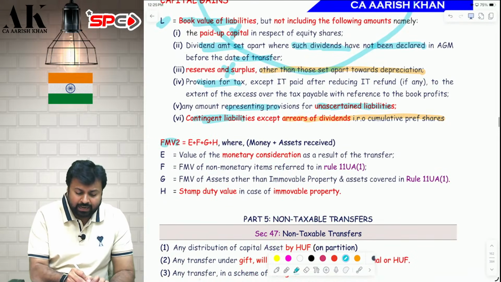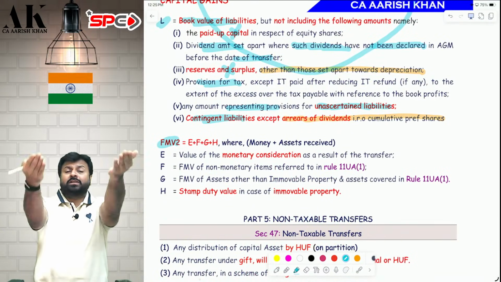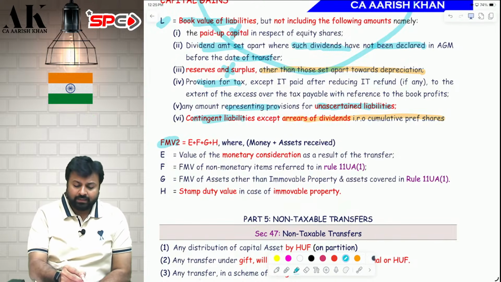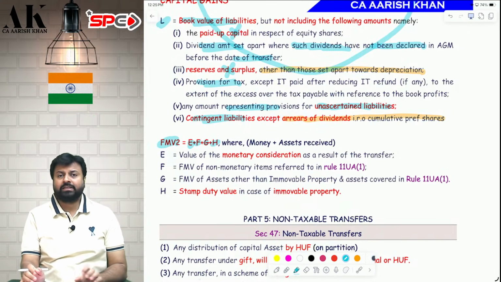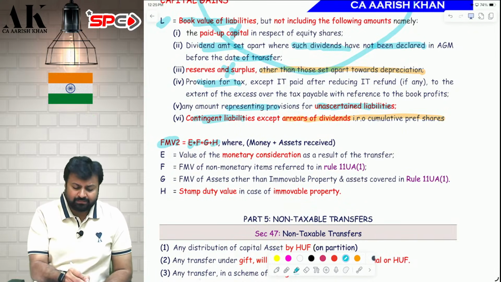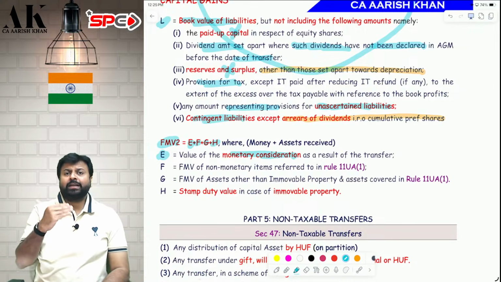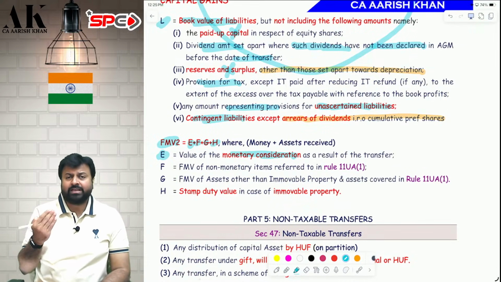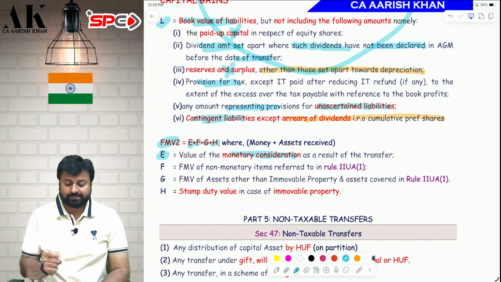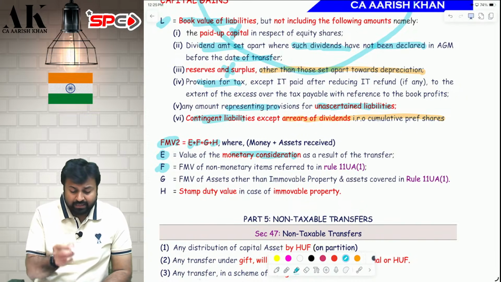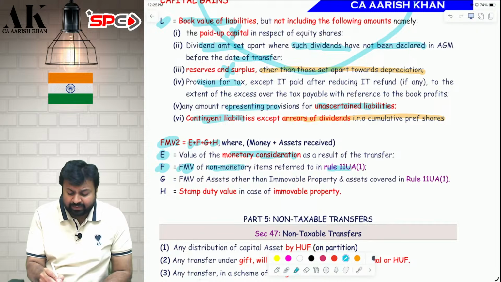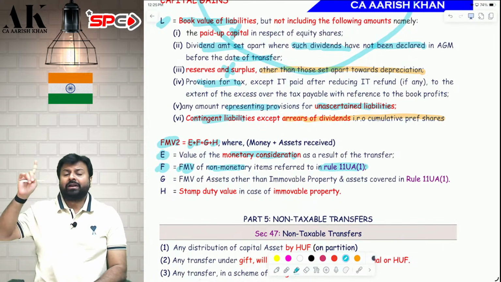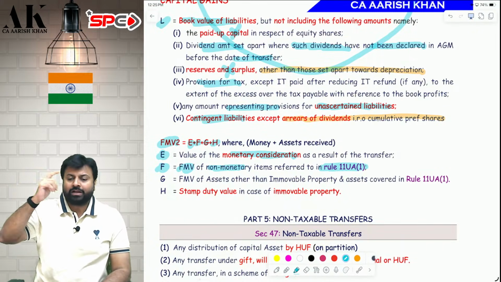Now what is FMV2? FMV2 is the consideration that we are receiving. E plus F plus G plus H is FMV2. Sir, what is E? E is money that you are receiving. What is FGH? FGH is immovable property and other assets. What is F? F is FMV of non-monetary items referred in Rule 11UA. So whatever items are mentioned in Rule 11UA, compute as per Rule 11UA.